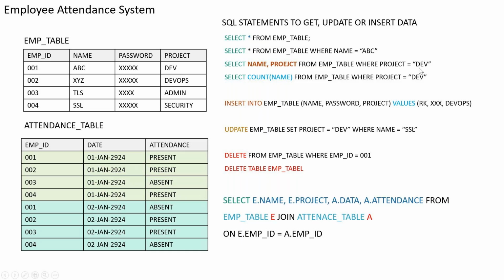Now here, I want to see all the people. Now here there is one more interesting thing. Here I just check the name and the project, and then I get the information about that particular thing. But the other query is very interesting. It is saying select count name. That means now I want to see how many people are actually inside my dev project. I want to have a count, only the count, right?